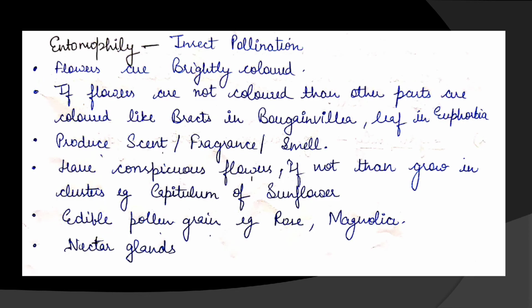Okay, now about insect pollination, entomophily. Now these are the adaptations. So first adaptation is flowers are brightly colored. Okay, they are very large, conspicuous, means they can be easily seen, easily visible.